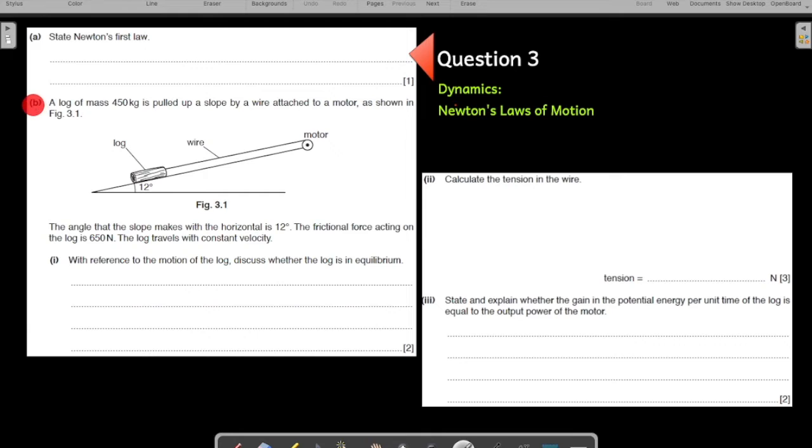Alright, let us come to the B part. A log of mass 450 kg is pulled up a slope by a wire attached to a motor. So this is the wire. There is a motor which is pulling the log up. The angle that the slope makes with the horizontal is 12 degrees. The frictional force acting on the log is 650 newtons. The log travels with a constant velocity.